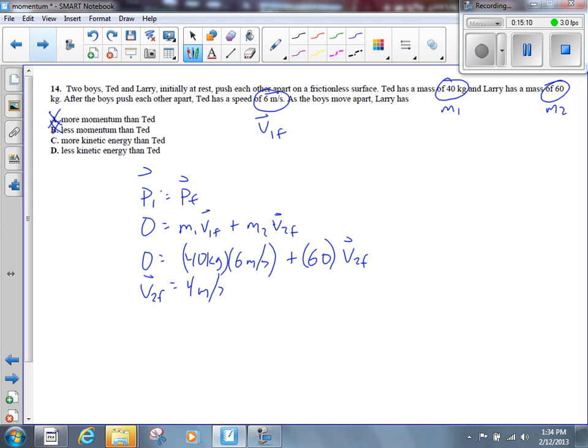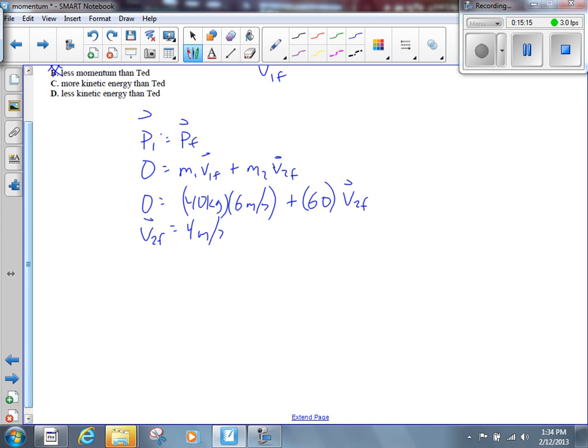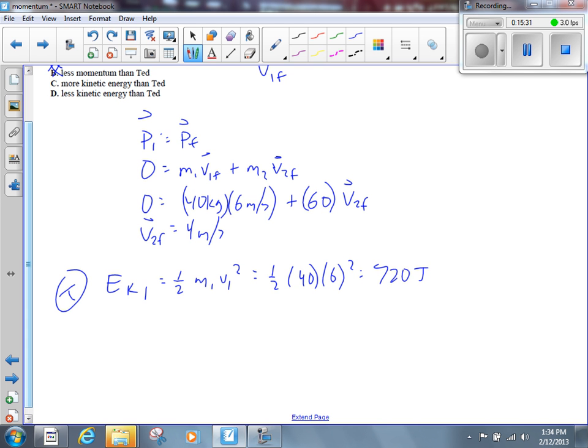Now the kinetic energy is easy. The kinetic energy of Ted is 1/2 m1 v1 squared. It's 1/2 of 40 times 6 squared, which gives me 720 joules.